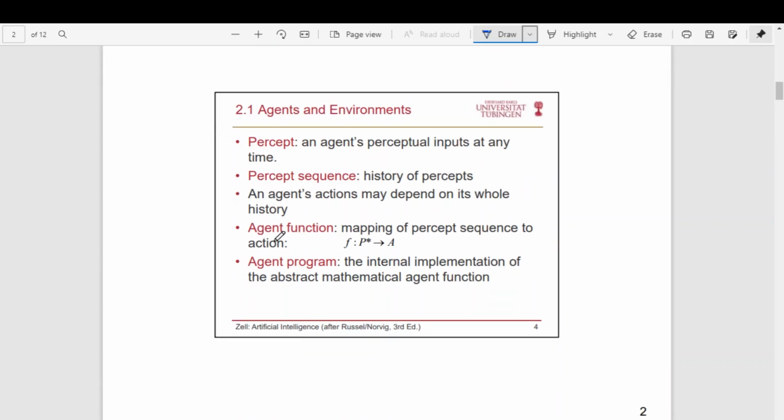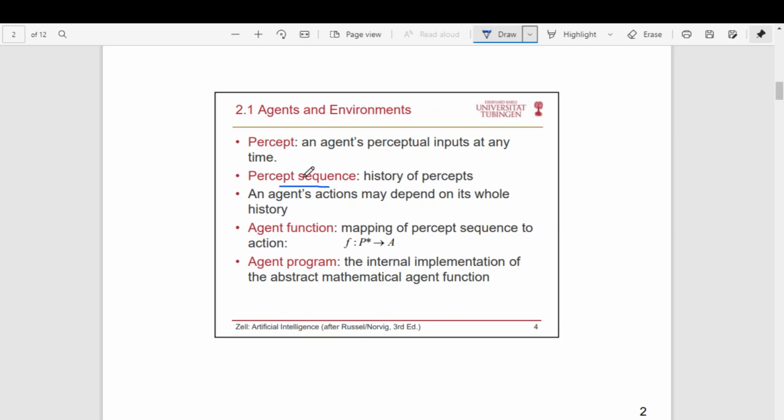So these are some of the properties of an agent. It should be able to perceive the environment. An agent's perceptual input at any time is called a percept. The agent will always keep sensing the environment. Whatever input it is taking from perception at a given time, at this point of time, what it senses is called a percept. And what is a percept sequence? All the past history of percepts put together is called the percept sequence.